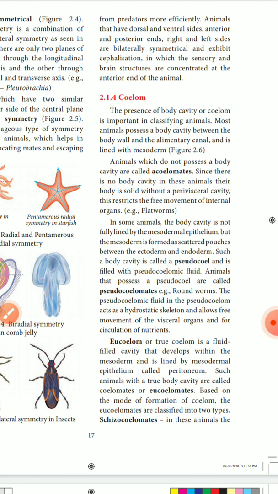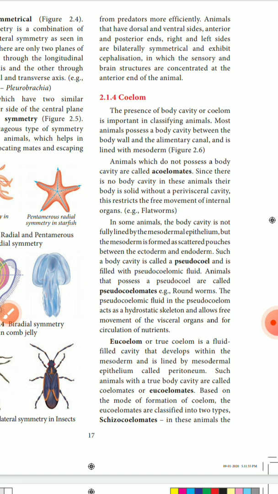Animals which do not have a body cavity are called acoelomate. We use "a" before coelom, as with symmetry. A means absent, so asymmetry means absence of symmetry, and acoelom means absence of a body cavity. We see this absence of coelom, or body cavity, in Platyhelminthes.